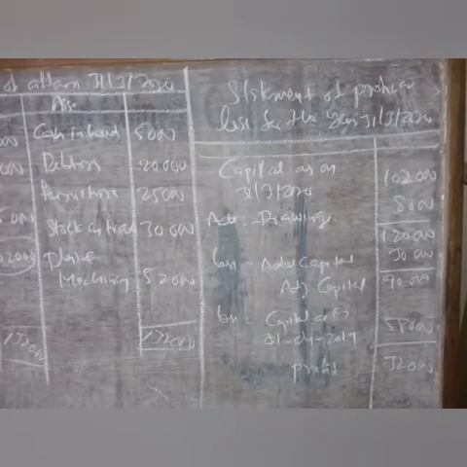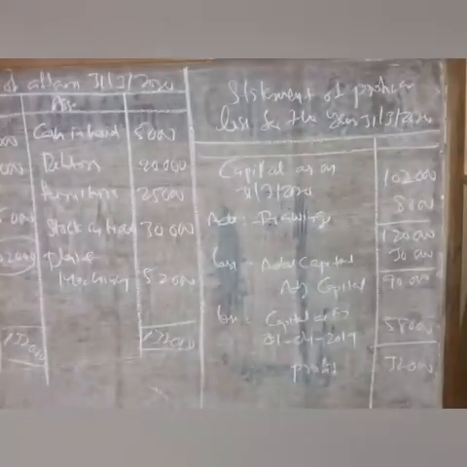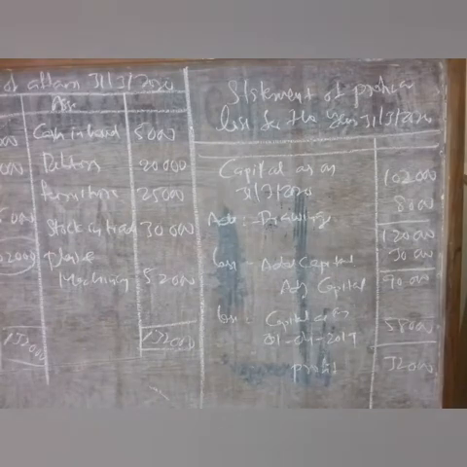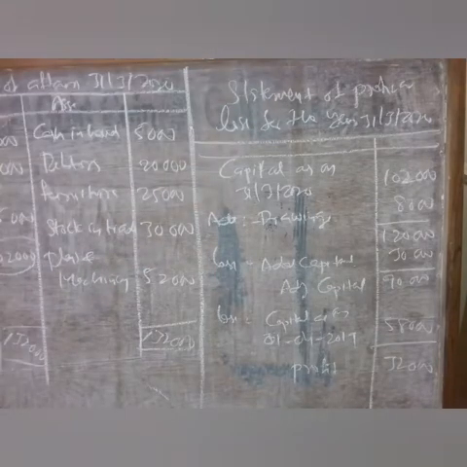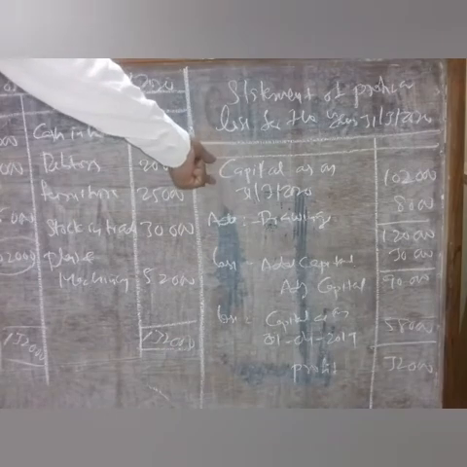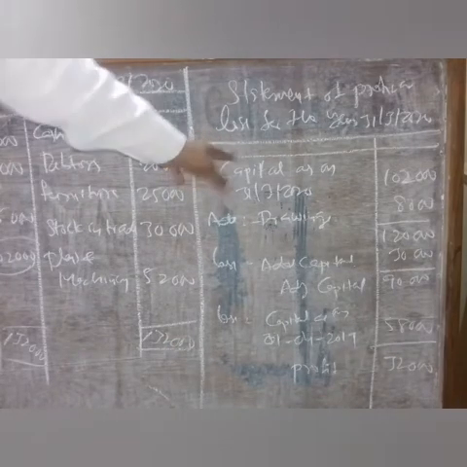So this is the statement of affairs, and this is the statement of profit or loss. First we have to write the caption: statement of profit or loss for the year ended 31st/3/2020. In this, the first item we write is the capital at the end, or capital as on 31st/3/2020.